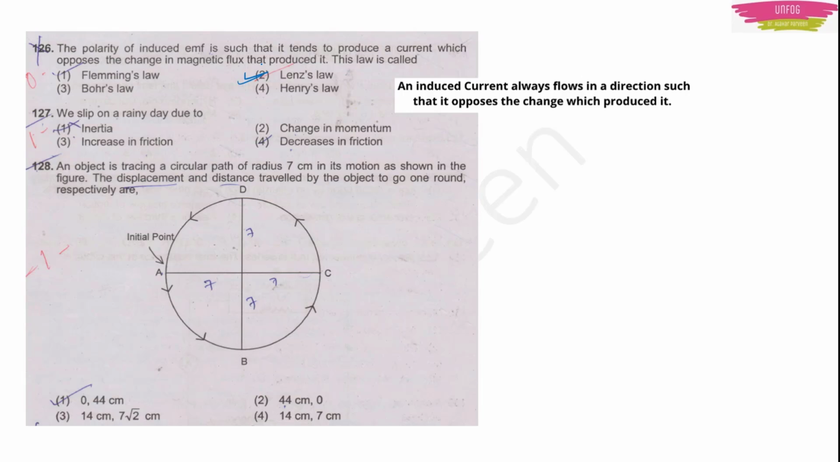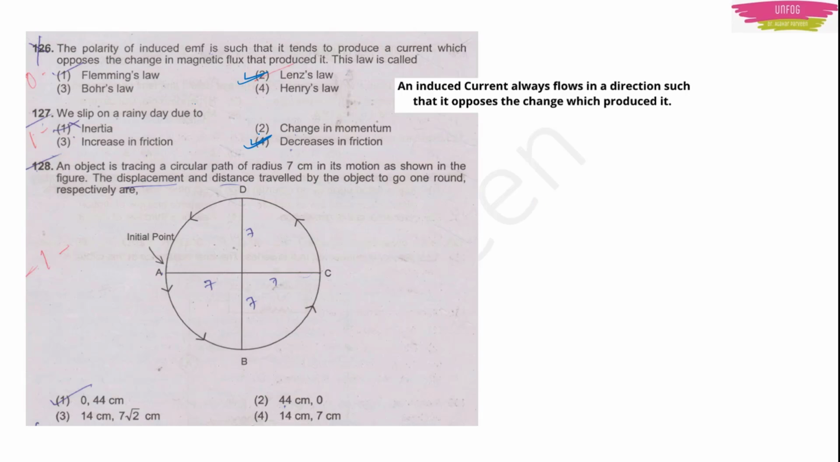Next question. We slip on a rainy day due to. See, actually on a rainy day, the water on the road reduces the friction between our feet and the road. So if friction is reduced, we slip. Friction is the force which attracts you and the ground, because of which you can stick to that ground. But if that friction gets reduced, then you will slip. So the reason why we slip on a rainy day is due to decrease in friction. Option 4 is the right answer.